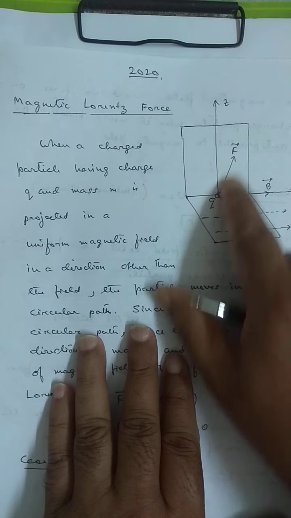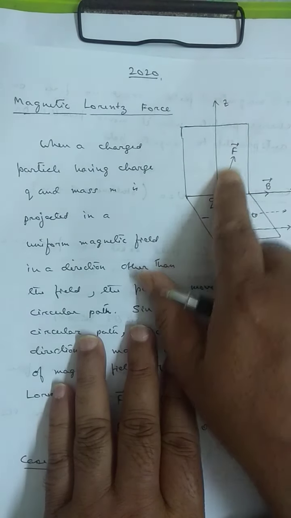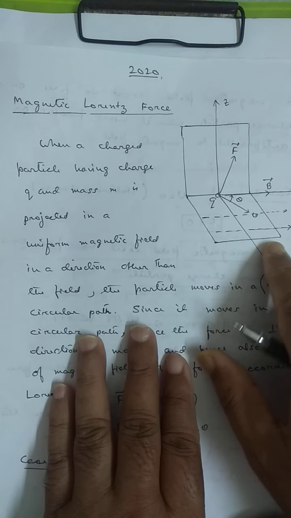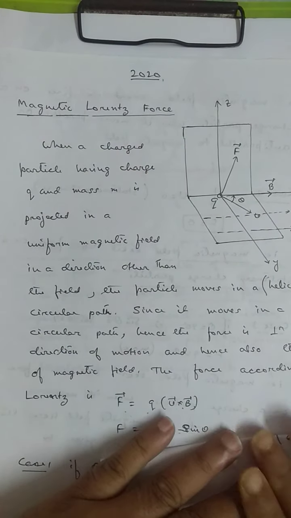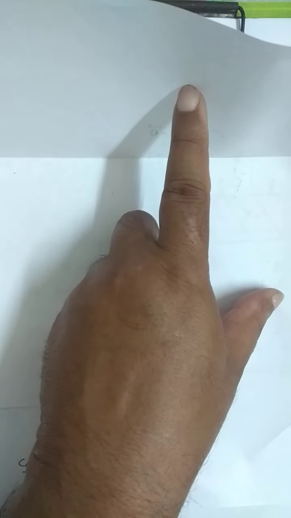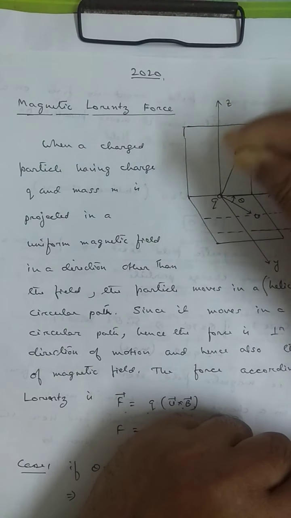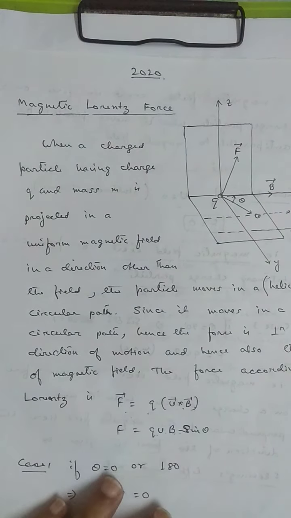And what is the direction of the force? You see the direction of the force. The direction of the force is over the xz plane. You may have some difficulty because it is very tough to draw a three-dimensional plane in a two-dimensional figure. I mean, the figure is like this. This is the y-axis, this is the x-axis. The charged particle moves like this. The direction of the force will be here on this plane, and the direction of the force is like this. The charged particle moves in a circular path in this way. Is it okay?